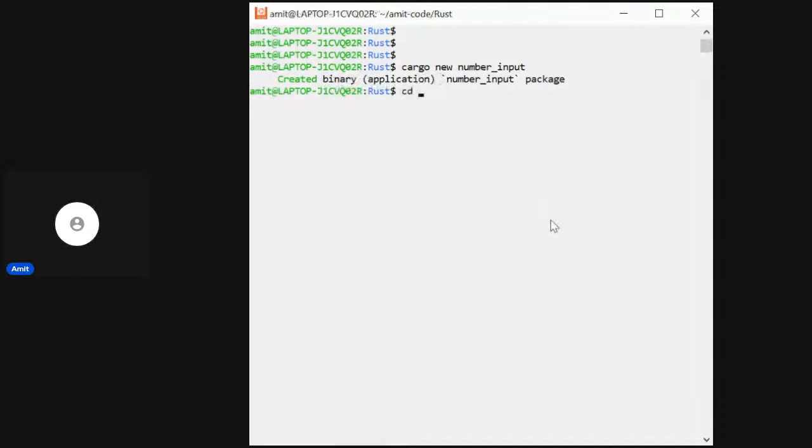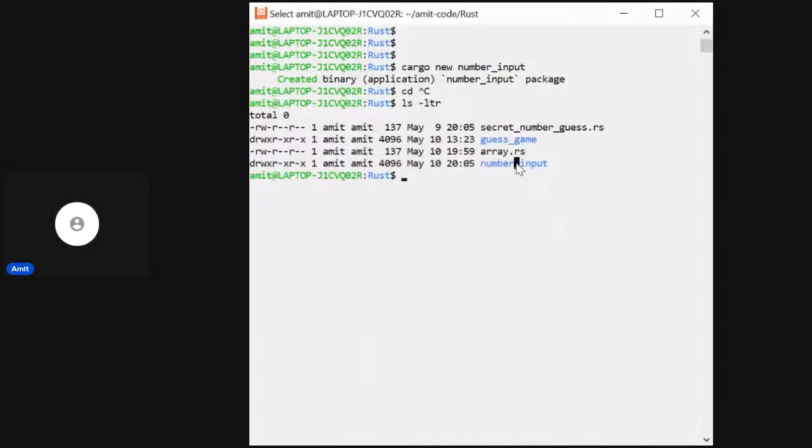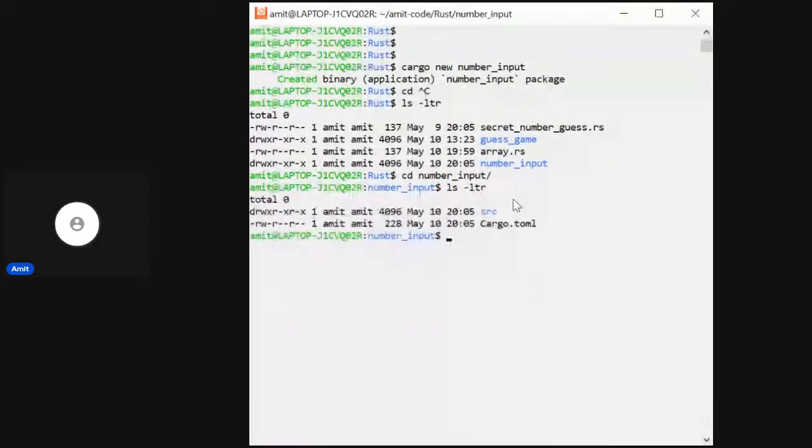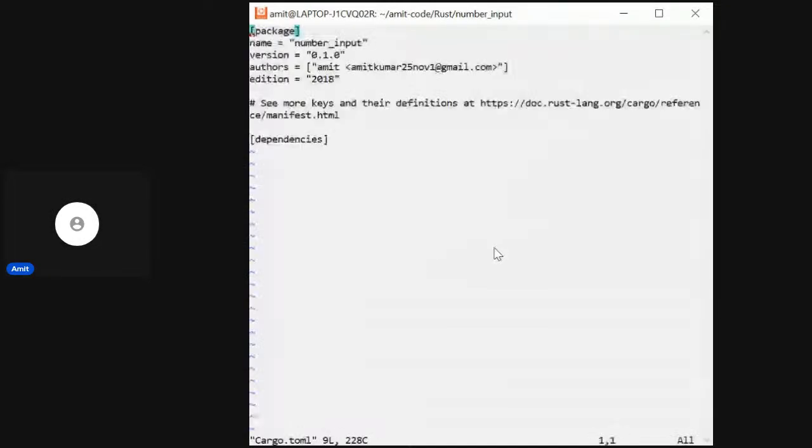Then let me show you what it created. It created a directory called number input. Let me go into number input, and it has provided one directory and one file called Cargo.toml. So what's this Cargo.toml? Cargo.toml is a file which contains the definition of all the dependencies which we'll have in our project.